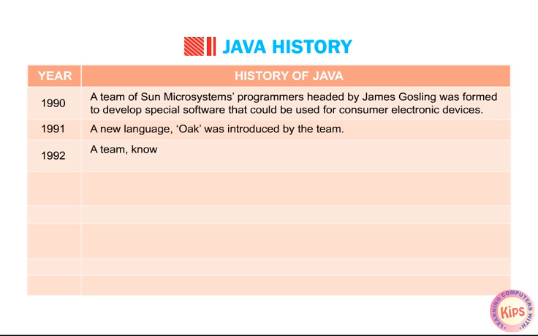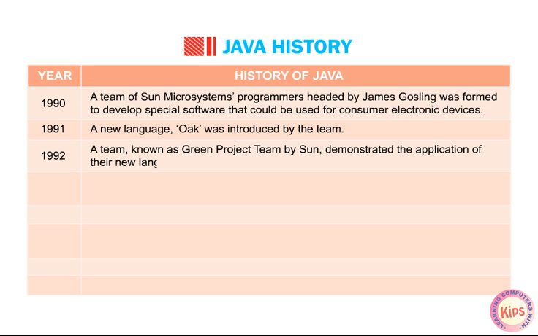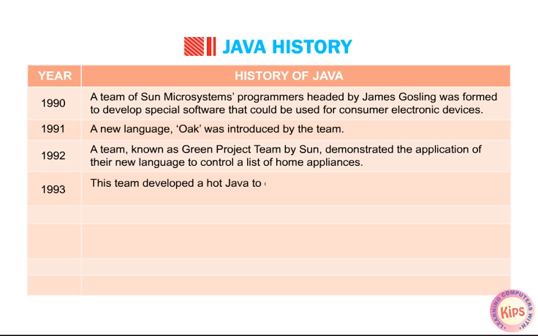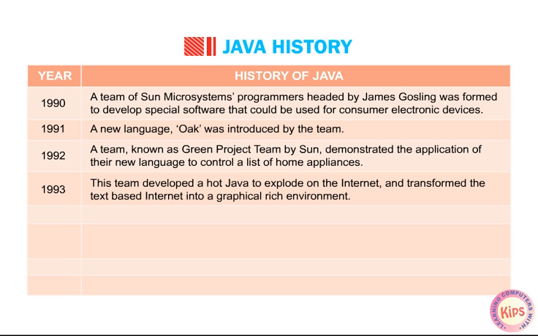1992. A team known as Green Project Team by Sun demonstrated the application of their new language to control a list of home appliances. 1993. This team developed a hot Java to explode on the internet and transform the text-based internet into a graphical-rich environment. 1995. Oak was named as Java.